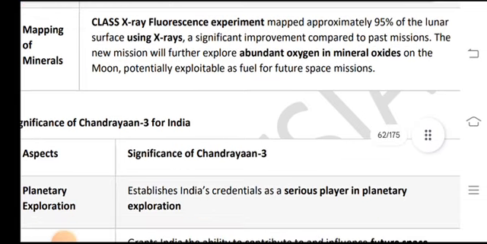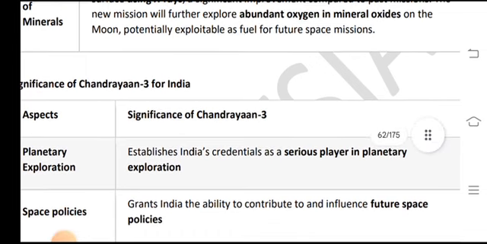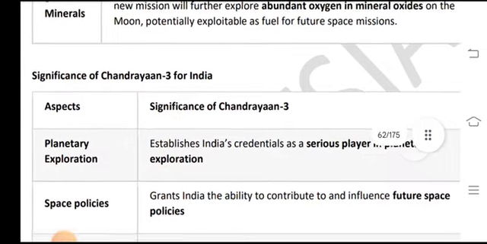The new missions will further explore the abundant oxygen in mineral oxides on the moon and potentially exploit it as fuel for future space missions.